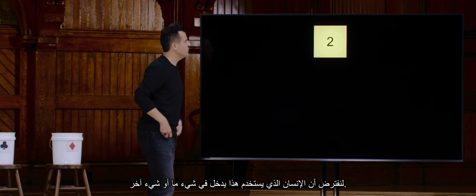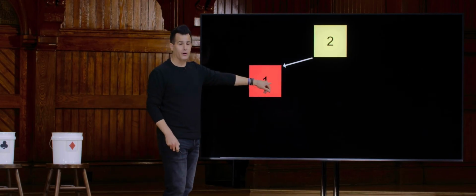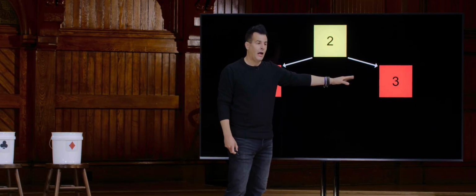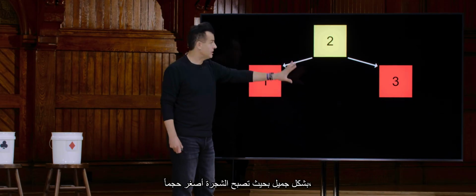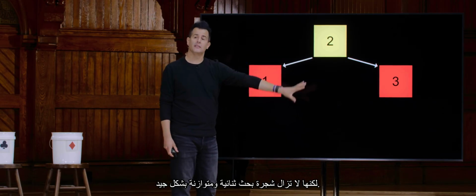So suppose the human, using getInt or some other technique, next gives me the number 1. No big deal. I plop it right there. It's the left child. Suppose they give me the number 3 next. No big deal. It goes right there. I have very deliberately manipulated this story to work out beautifully, such that the tree is smaller, but it's still a binary search tree and nicely balanced, so to speak.